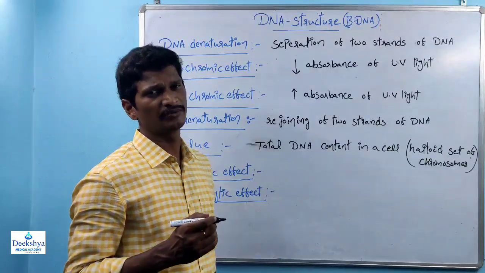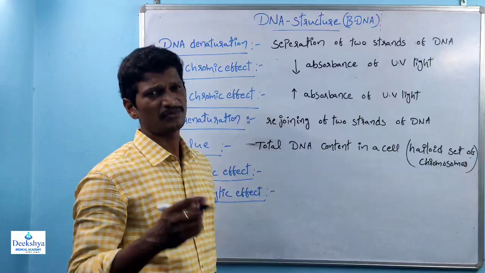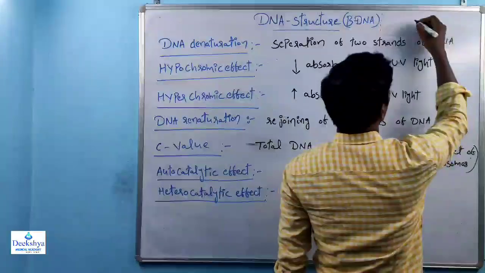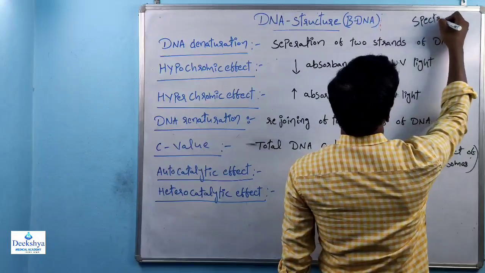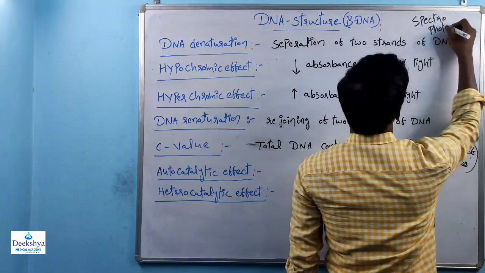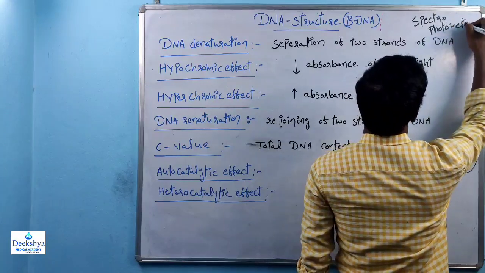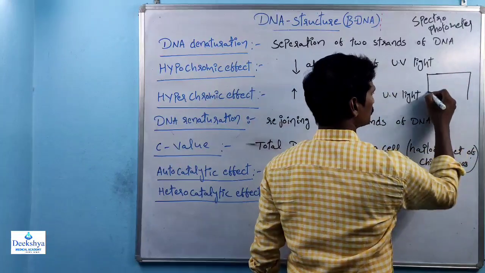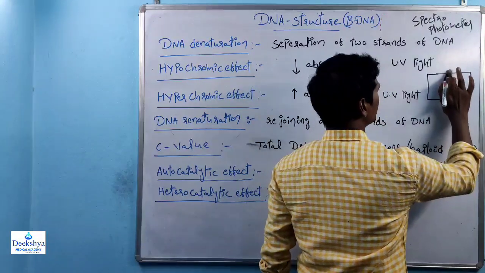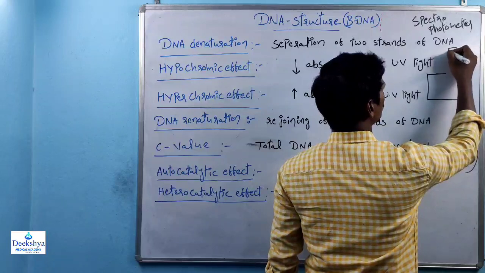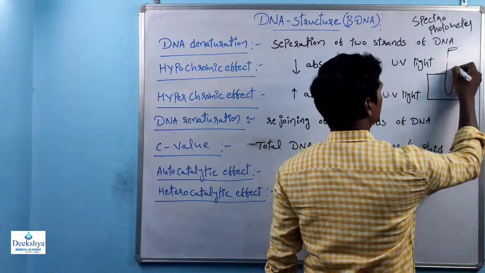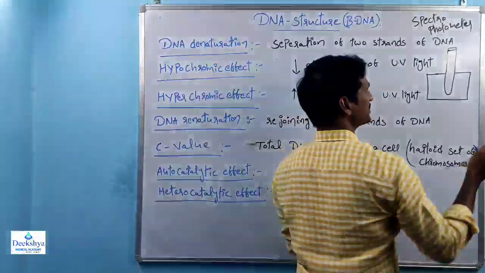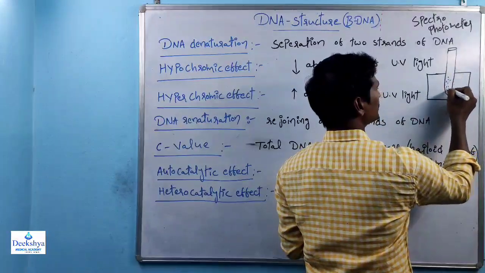The name of the instrument is spectrophotometer. This is the instrument, this is the box. Here, this is one of the test tubes. The test tube is inserted within the instrument. The test tube contains the solution, and the solution contains the DNA.